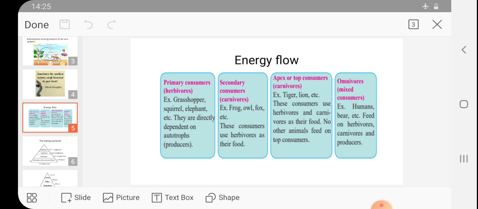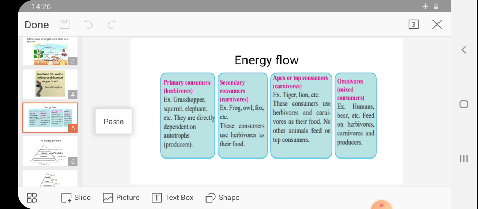Then secondary consumers are called carnivores. Carnivores are the animals that are dependent on the herbivores. Carnivores eat the plant-eating animals; they do not directly eat the plants. Such animals which eat the plant-eating animals are called carnivores. Sorry, these are the secondary consumers. Primary consumers are the herbivores. Examples of secondary consumers are frog, owl, fox, etc.